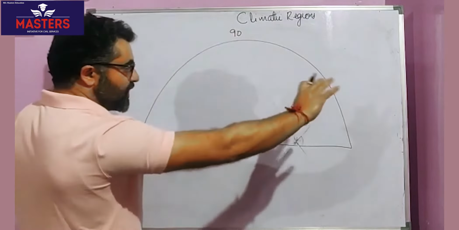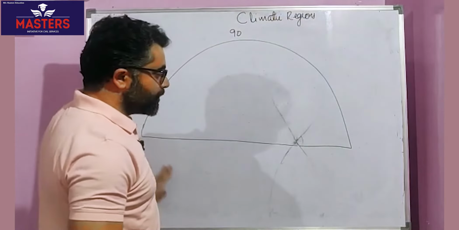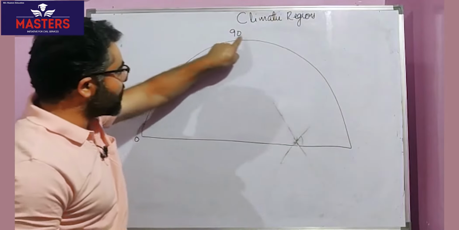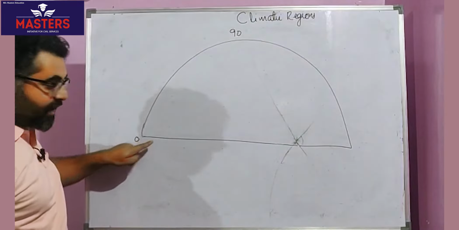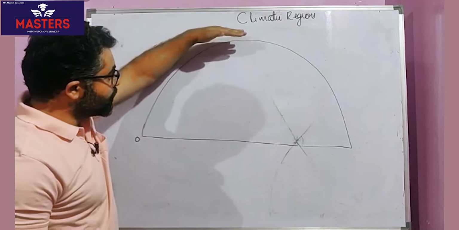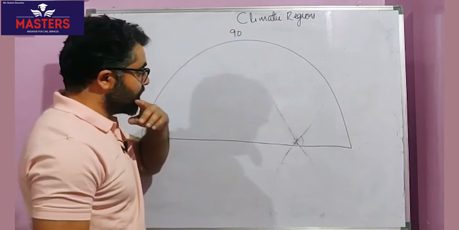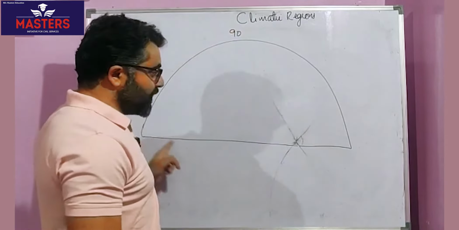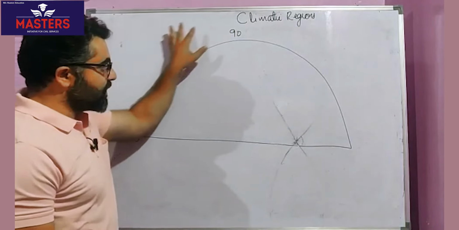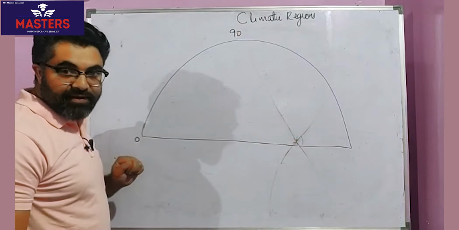If this is a continent, obviously surrounding the continent would be oceans. So if I presume this line as a continental boundary and the continent is extending from 0 degree, that is equatorial regions, to polar regions, the rest of the region is a water body. The white surface of the board is therefore an oceanic surface.